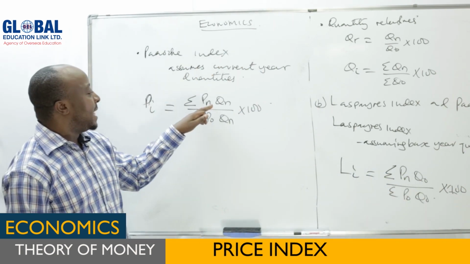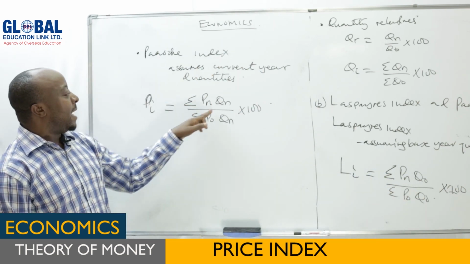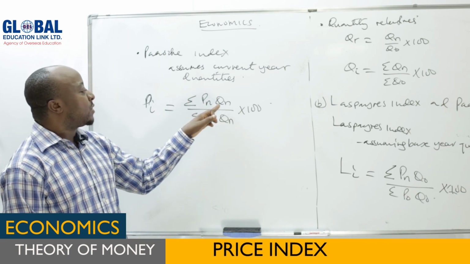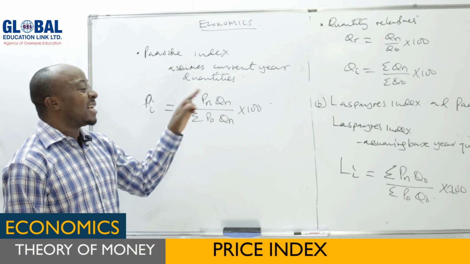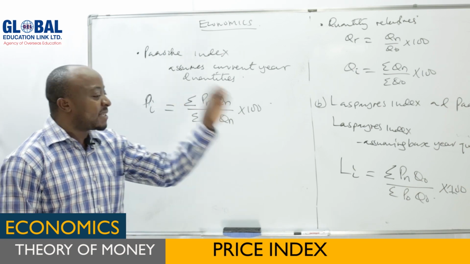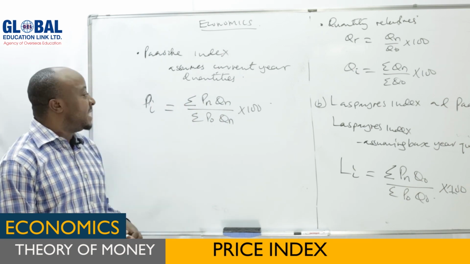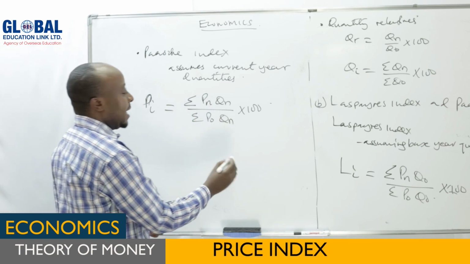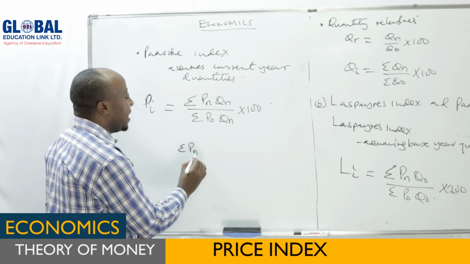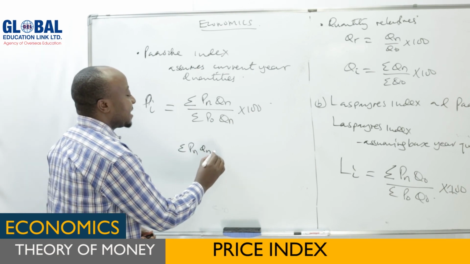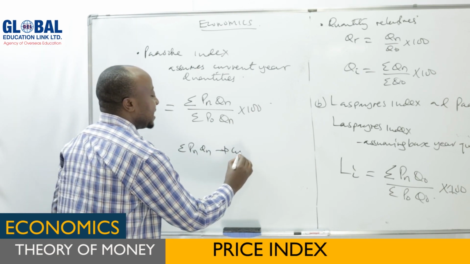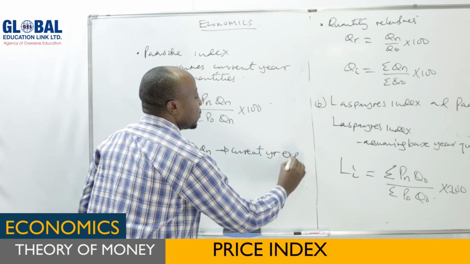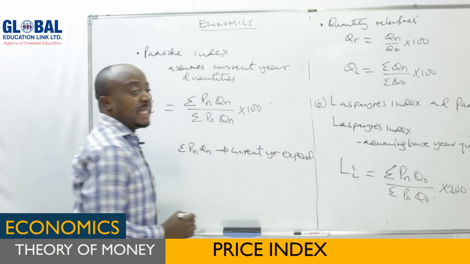Now in the numerator, because of these PN, current year prices, this will be regarded as current year expenditure, because we want to compare base year expenditure and current year expenditure. It means the summation of PN, QN stands for expenditure in the current year.